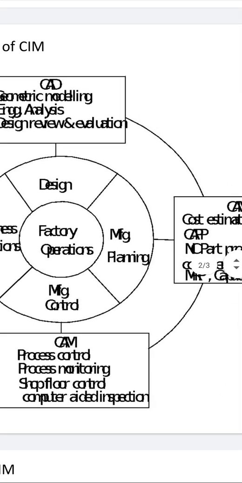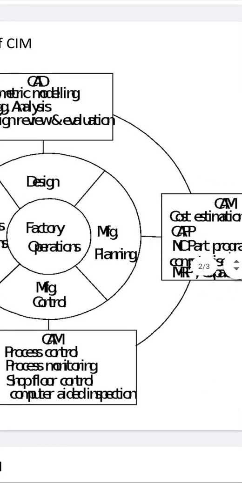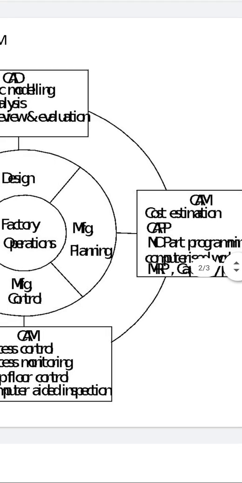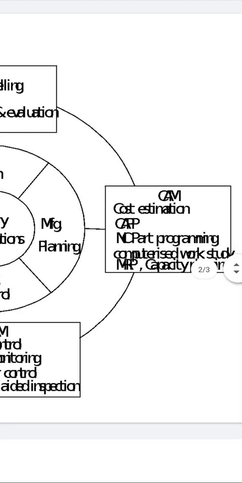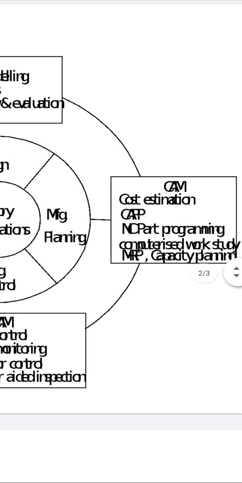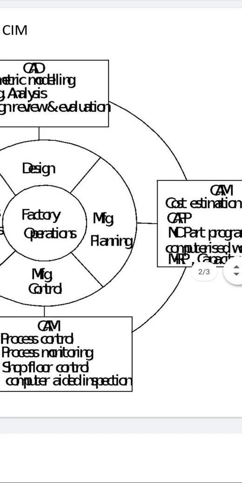After this, it is linked to the CAM process, where cost estimation, CAPP, computer aided process planning, then NC part programming, computerized work study, MRP, and capacity planning, all these activities are carried out in the planning process, which is related to, as you can see here, manufacturing planning. In all these cases, computer involvement will be there. Manual work is not used at all.